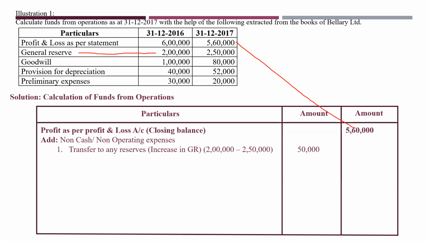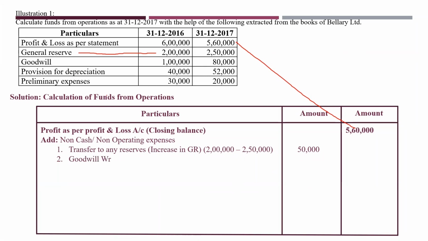That means you have transferred 50,000 to your general reserve account. Here it is less, here it is more. So write it here. You have transferred the amount to your general reserve account, a non-operating expense that you are adding.